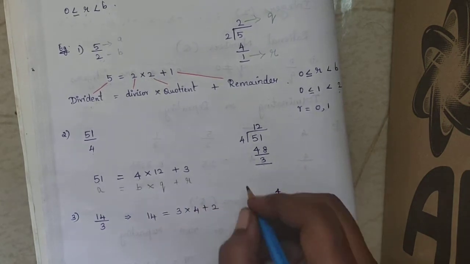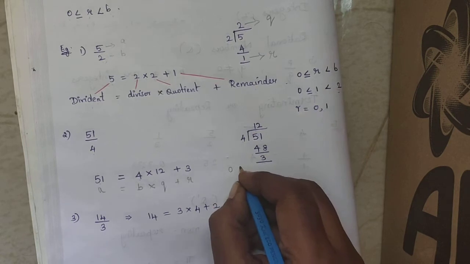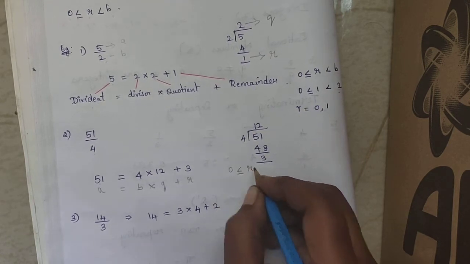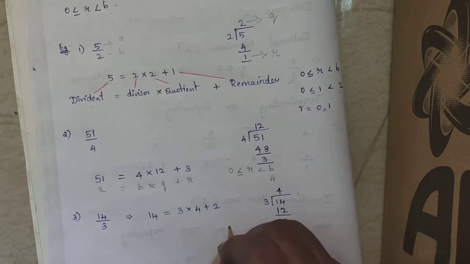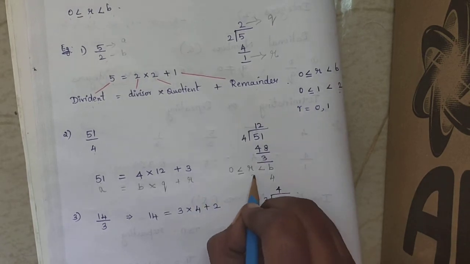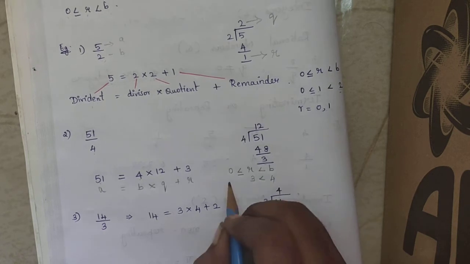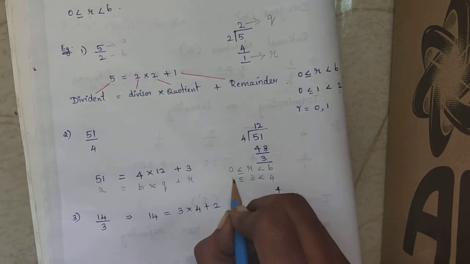Now condition for the remainder, 0 less than or equal to r less than b. My b value is 4. I got the remainder 3. This is less than b and it is greater than or equal to 0.